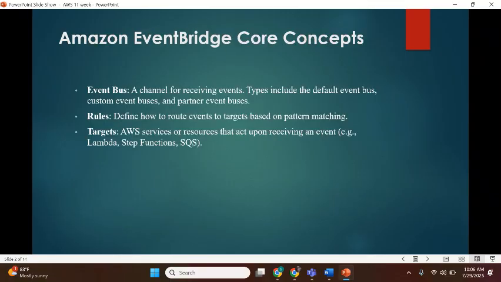Amazon EventBridge core concepts. Event bus, a channel for receiving events. Types include the default event bus, custom event bus, and partner event buses. Rules define how to route events to targets based on pattern matching. Targets are AWS services or resources that act upon receiving an event, like Lambda functions, Step Functions, SQS.